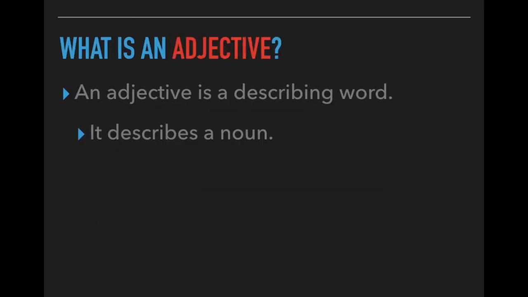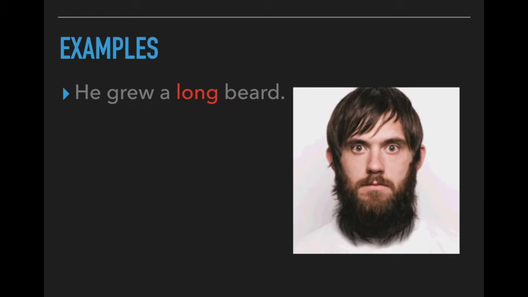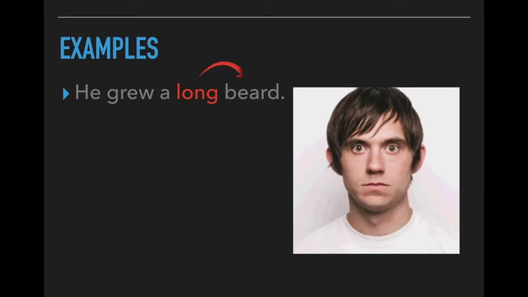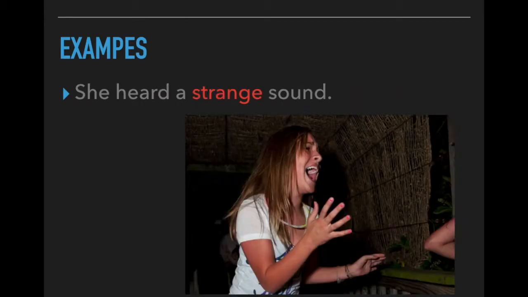So let's take a look at adjectives now. Now, an adjective is a describing word, and it describes nouns. For example, he grew a long beard. The word long describes the word beard. Let's see another example. She heard a strange sound. Strange here is describing what kind of sound she heard. Therefore, it is an adjective.